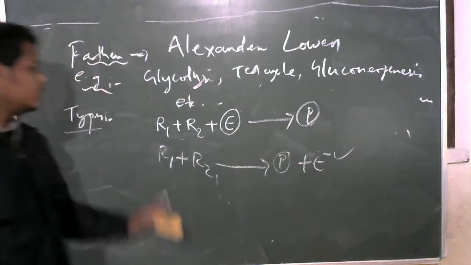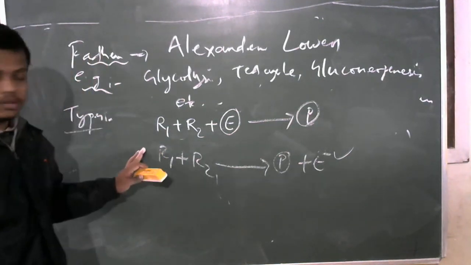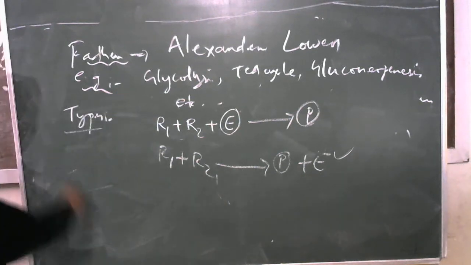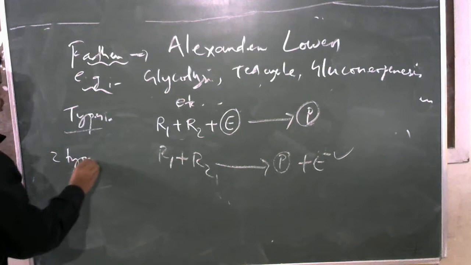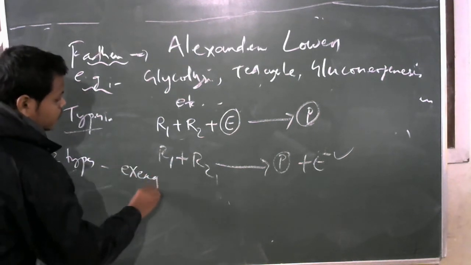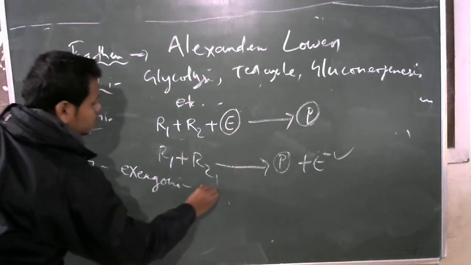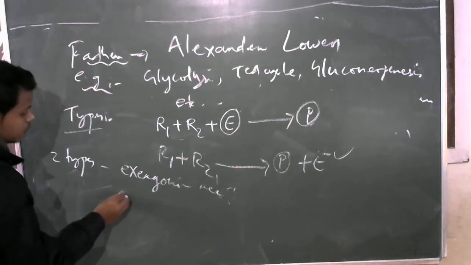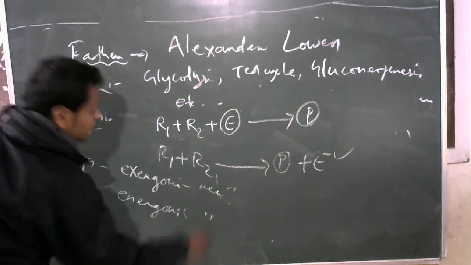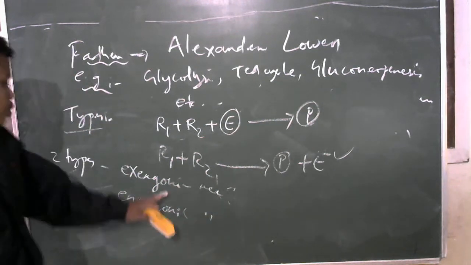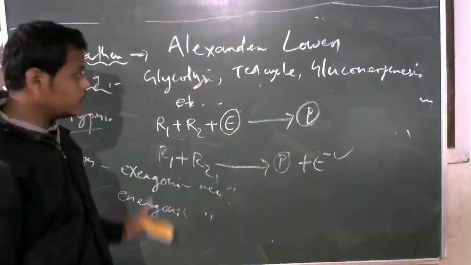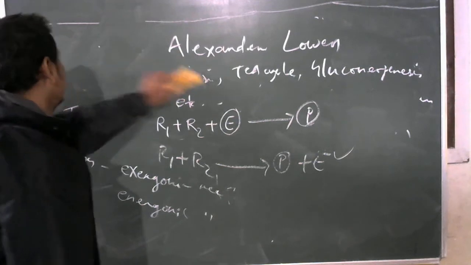So according to these two different types of reactions, bioenergetics is generally two types. One is exergonic reaction, EXER, exergonic reaction. Another is endergonic reaction, ENDER, endergonic reaction. So we are going to discuss what are exergonic and endergonic reactions in detail.